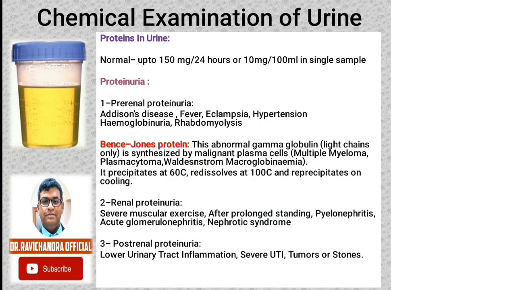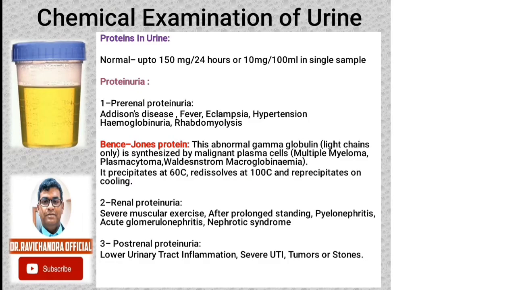Proteins in urine. Normally, in urine there will be about 150 milligrams of protein in a 24-hour urine, or 10 milligrams per 100 ml in a single sample. Proteinuria can be because of pre-renal, renal, or post-renal causes. Pre-renal proteinuria is seen in Addison's disease, fever, eclampsia, hypertension, hemoglobinuria, and rhabdomyolysis.